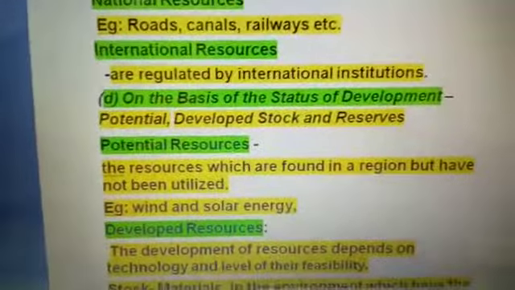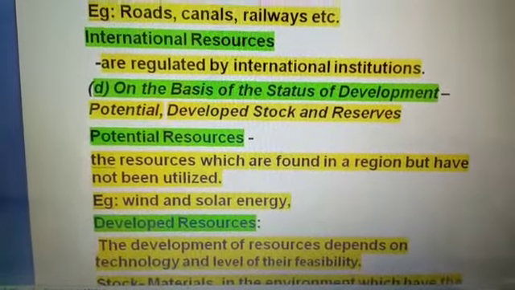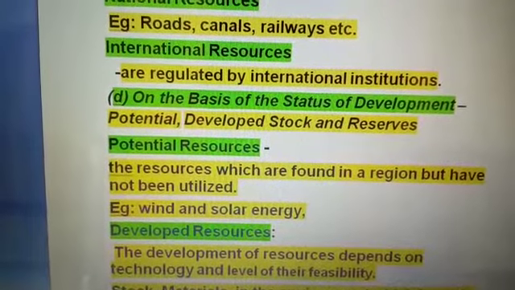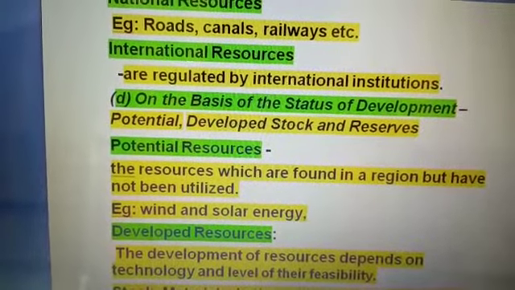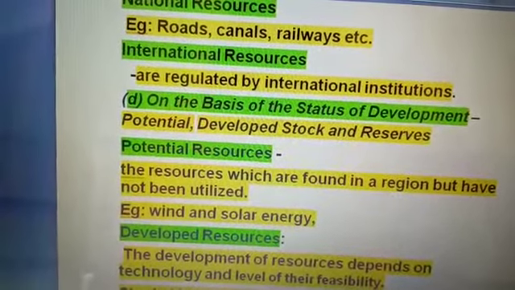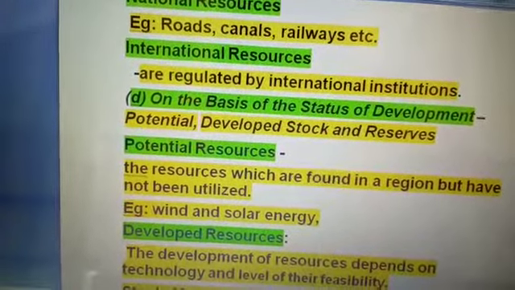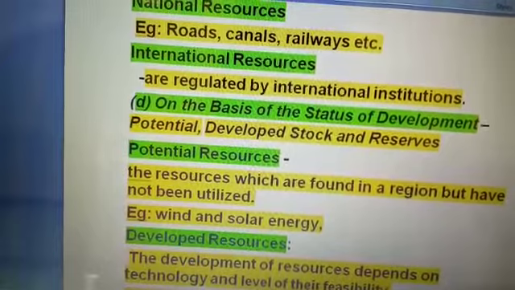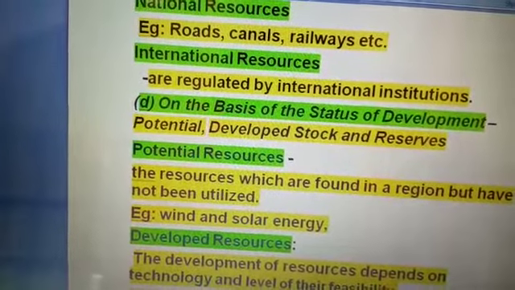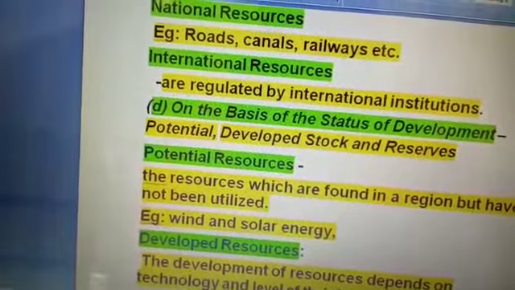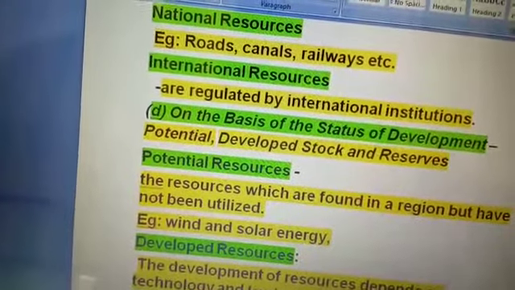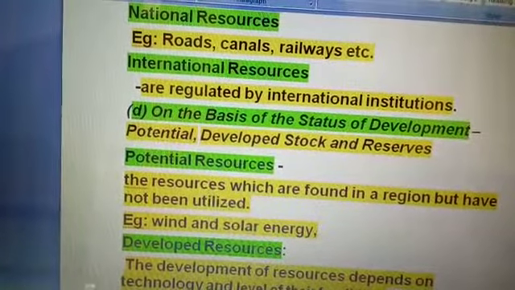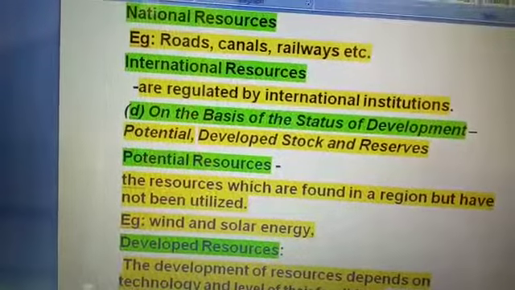Now, our next point is international resources. There are international institutions which regulate some resources, like the oceanic resources beyond 200 nautical miles of the exclusive economic zone. Those belong to the open ocean, and no individual country can utilize these resources without the concurrence of international institutions. So we have to understand international resources and national resources.